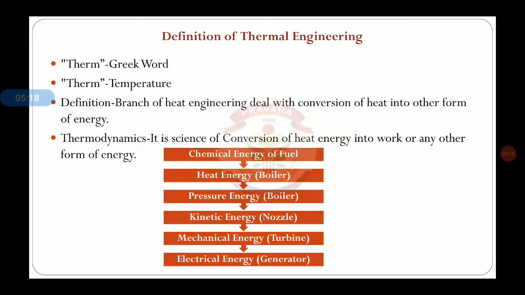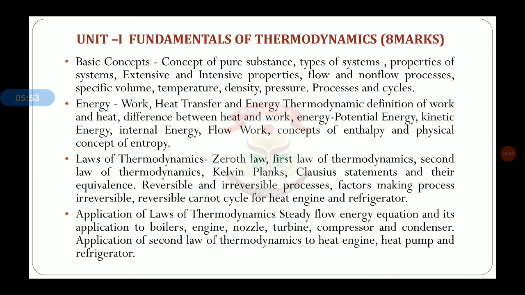Mechanical energy means the rotation of the turbine rotor. Then that mechanical energy is supplied to the generator. That means the generator is rotated by the turbine, so that there is the production of electricity. So we can see the sequence of energy change: chemical energy, heat energy, pressure energy, then kinetic energy, then mechanical energy, then electrical energy. So we can say there is the conversion of heat energy into other forms of energy.